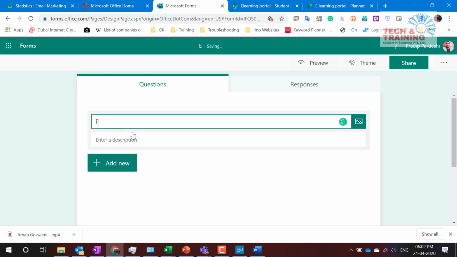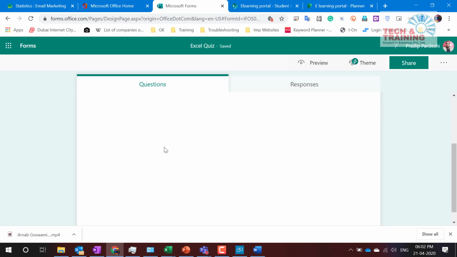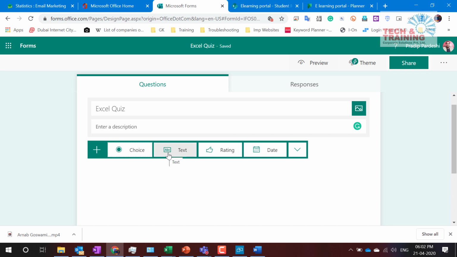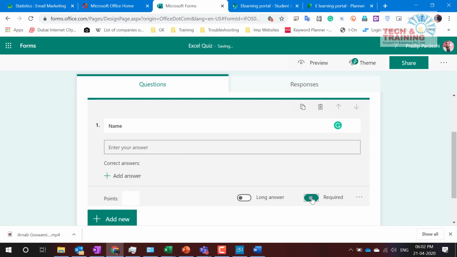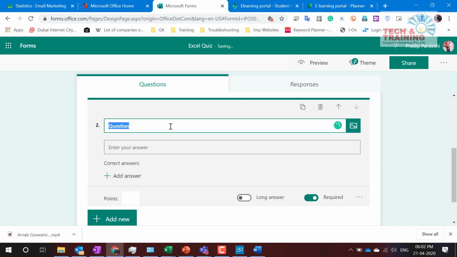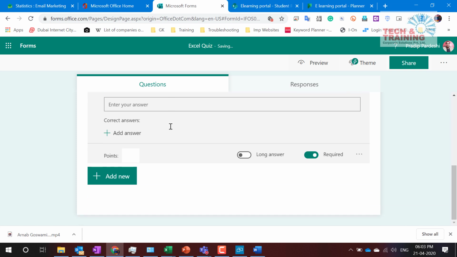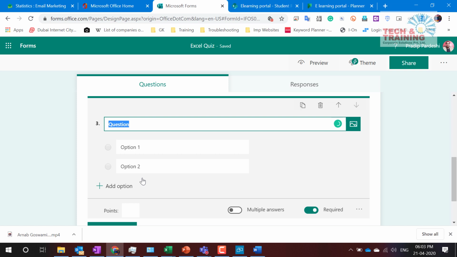So this is Excel quiz. Yeah. Now I can give the description. I can add everything. I will now simply add the questions. So here, to capture the name, first name or just the name, let me make it a mandatory question. Then email ID. Again, there is no marks. Now here, this is going to be a choice based question. What is a binary file in Excel?